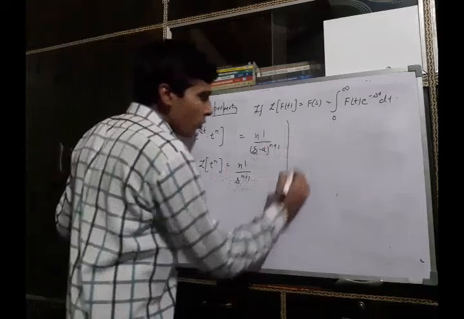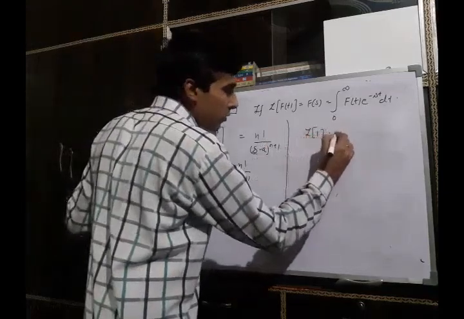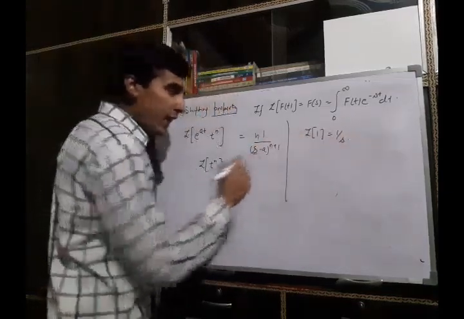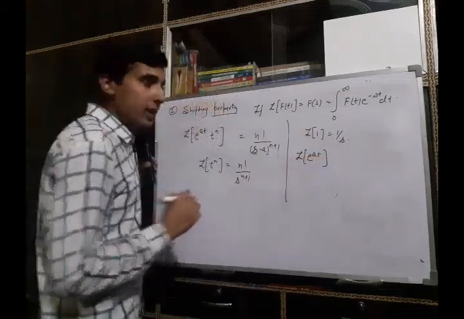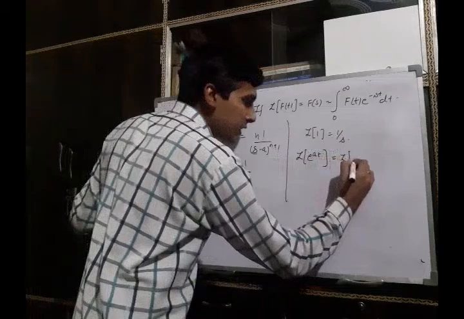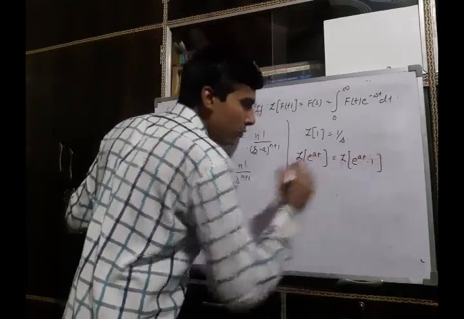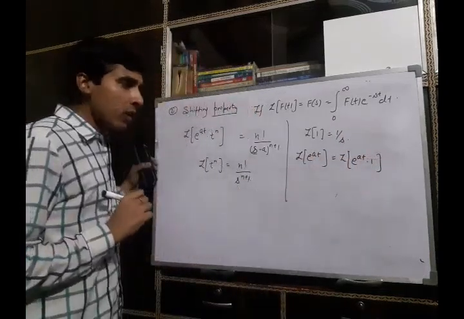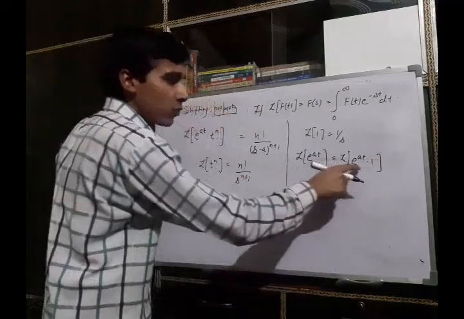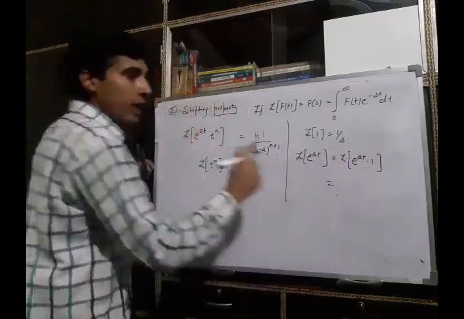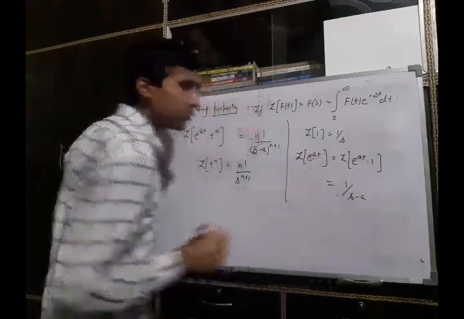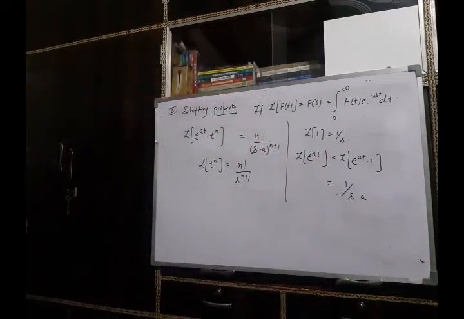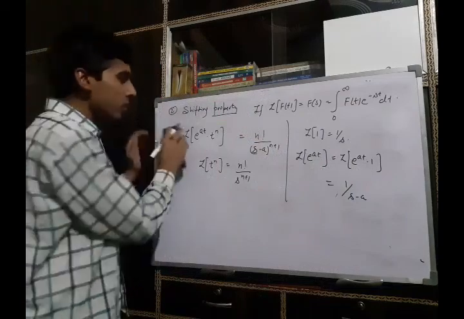Also, you know, Laplace transform of 1 is 1 by s. And if you want to find the Laplace transform of e raised to power at, it can be considered as e raised to power at into 1. Now, what will be the Laplace transform of this? Use the shifting property and it can be written as 1 upon s minus a. So this is the beauty of this shifting property.